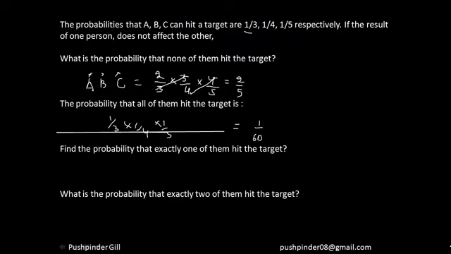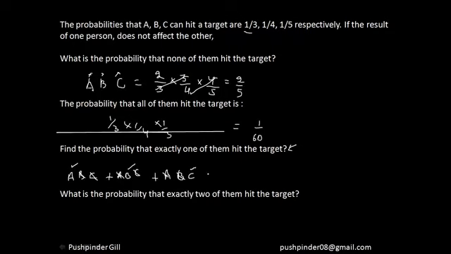Now we have to find the probability that exactly one of them hits the target. Now this is a little bit tricky case. So there are 3 cases in that. The probability that A hits the target and B doesn't and C doesn't, plus another case that A does not hit the target but B does and C doesn't, plus A doesn't hit, B doesn't hit, but C hits.